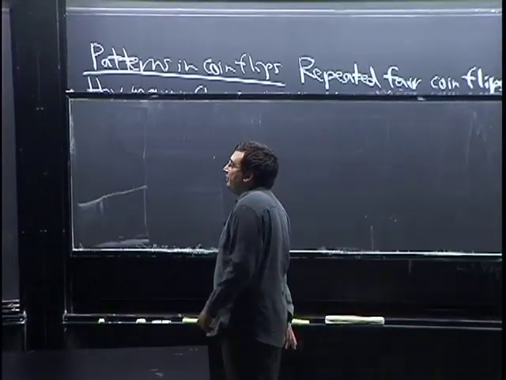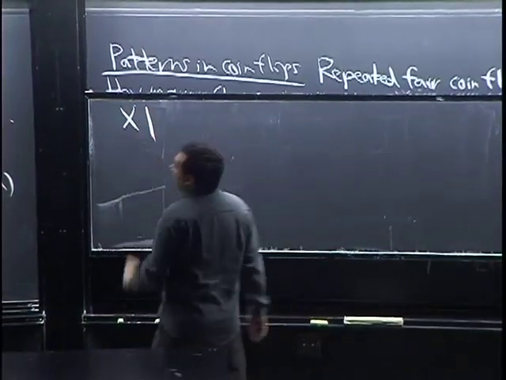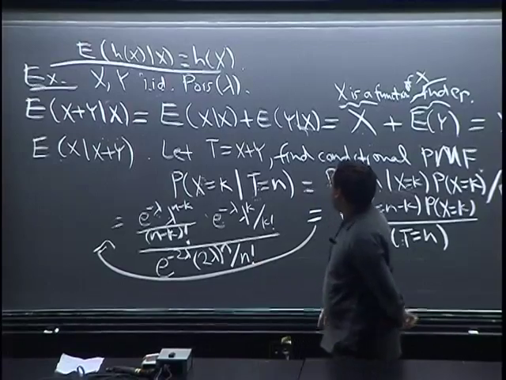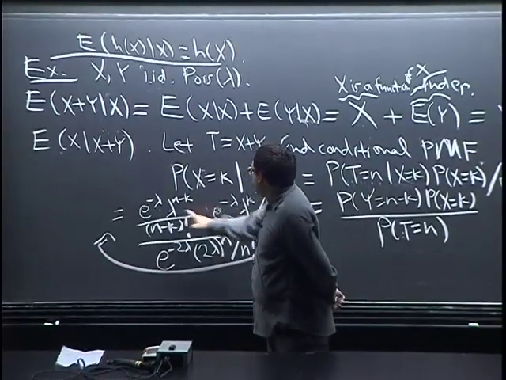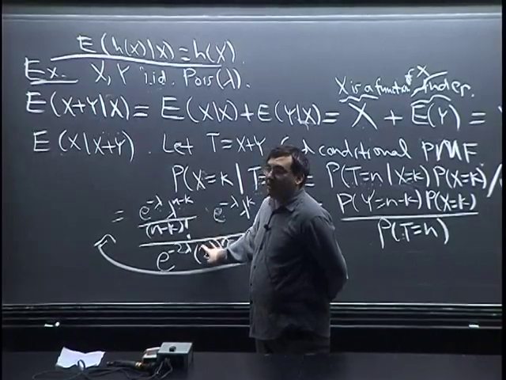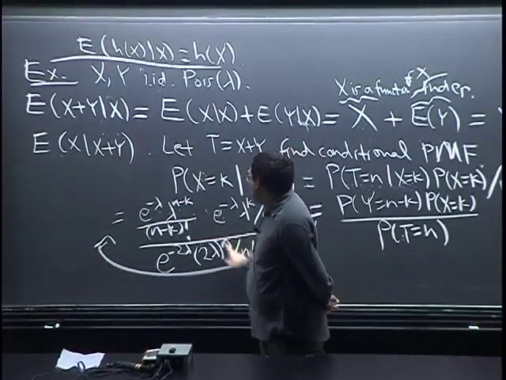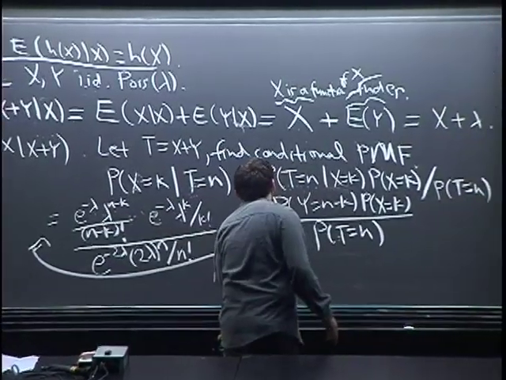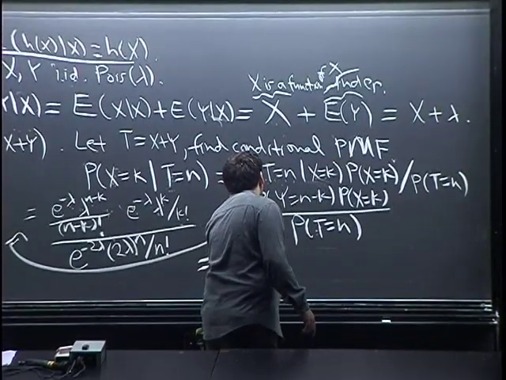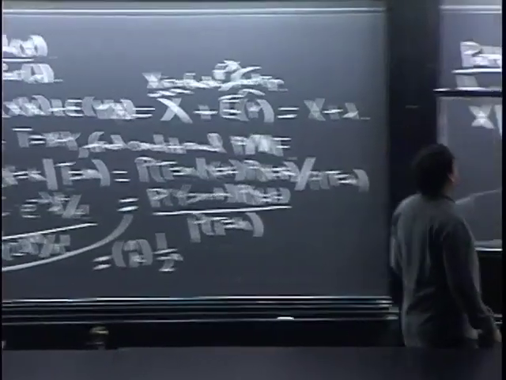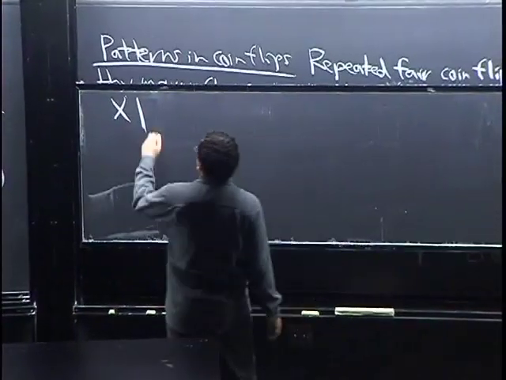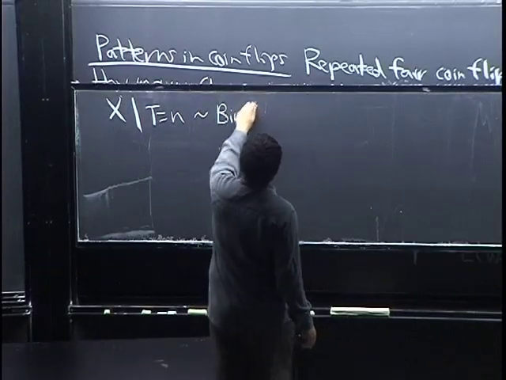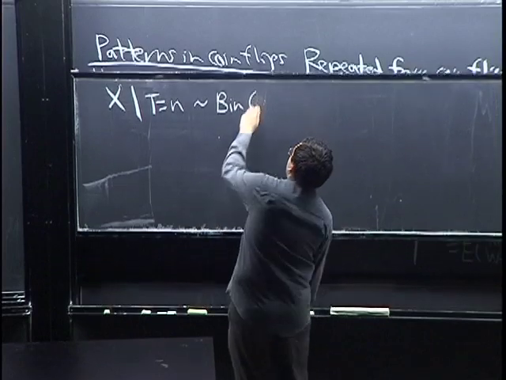Okay, and if we simplify this, we get a very familiar looking distribution, right? What distribution is this? Binomial. Notice e to the minus 2 lambdas cancel, right? And the powers of lambda cancel, right? There's lambda to the n over lambda to the n. We just have a 1/2 to the n here, right? And this thing, n factorial, put that on top. That's just n choose k. So I'll simplify it one more step. It's just n choose k, 1/2 to the n. That's just a binomial. Okay, so what we just showed with that Bayes rule is that X given that T equals n is binomial with parameters n and 1/2.